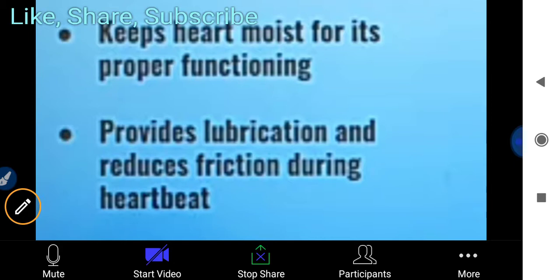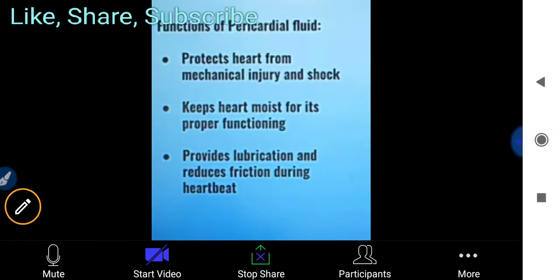Okay, as you know, our heart beats regularly. So as it is a fluid, it provides lubrication to the heart and reduces friction during our heartbeat. Okay, so sometimes this function can also be asked, so you have to keep it in your mind.